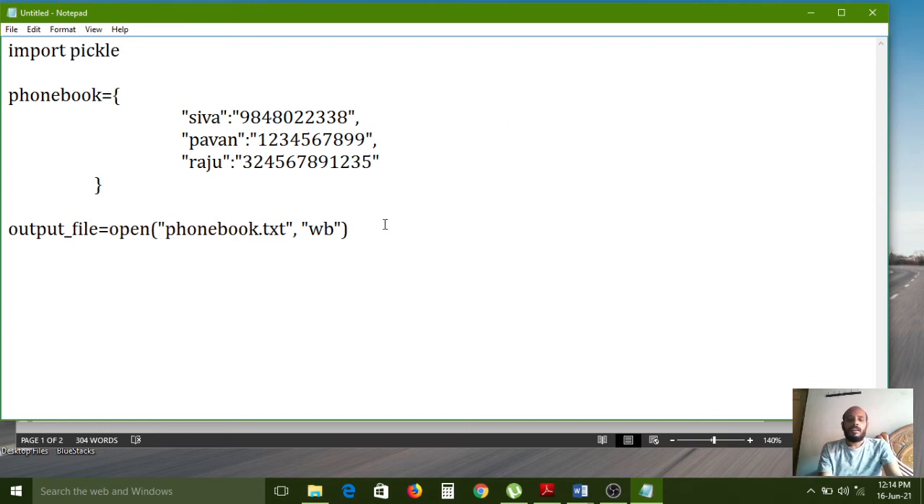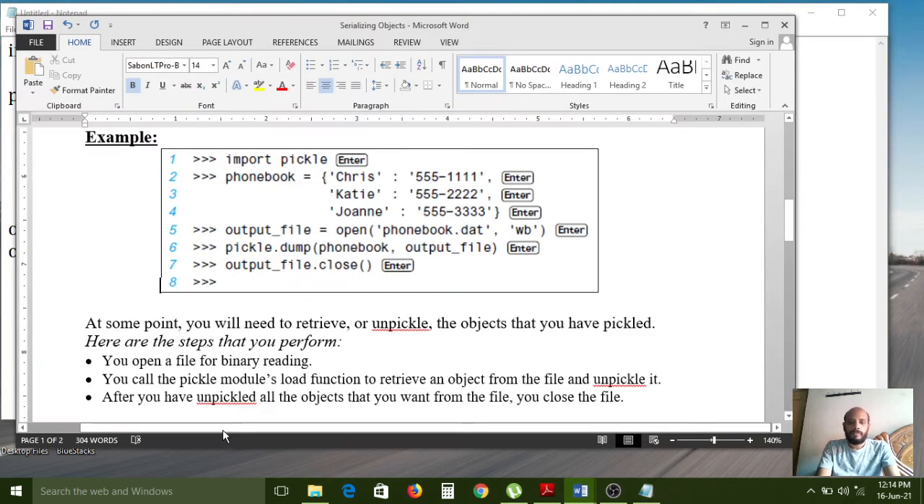And next I want to do data dumping. So output_file dot dump method I am using. This dump method is also available where? In the pickle module only. Here, whatever the phonebook dictionary I have created, that name I am copying and pasting here. So that name is NF, right? That name is NF.